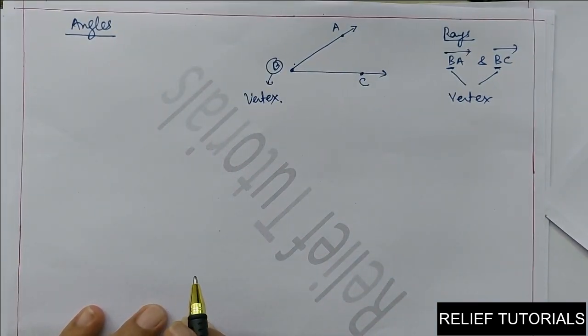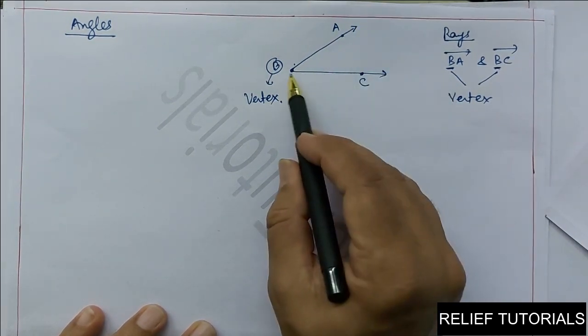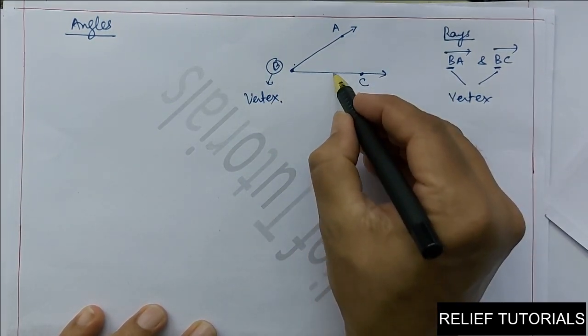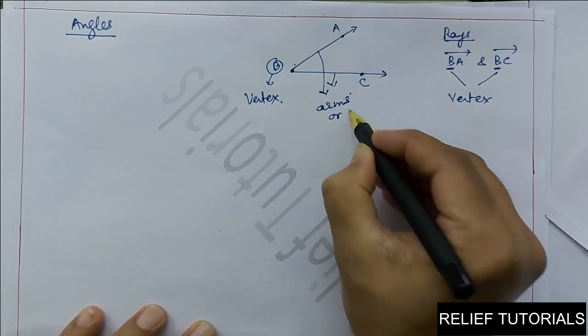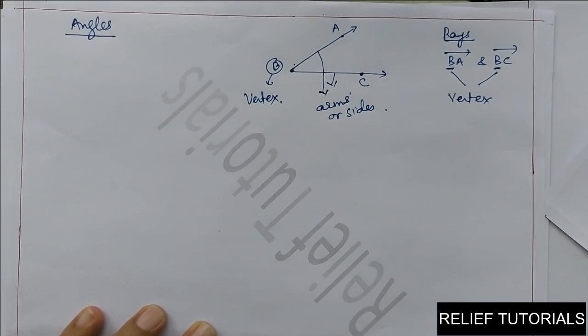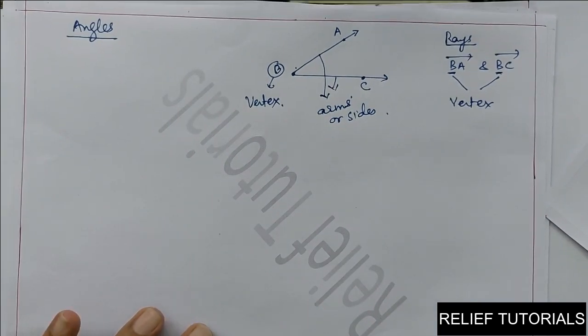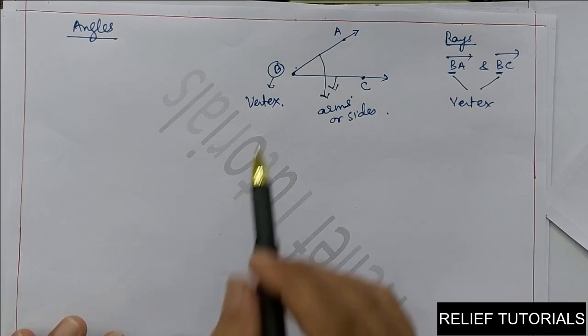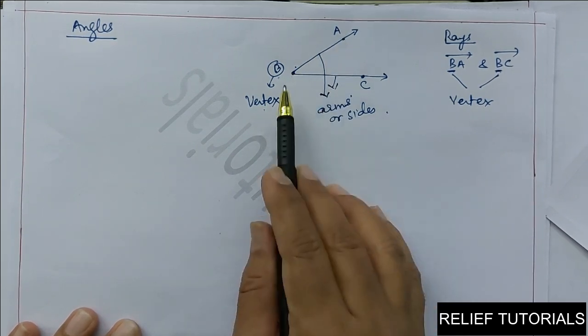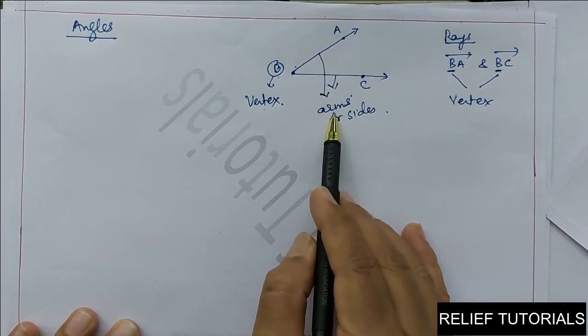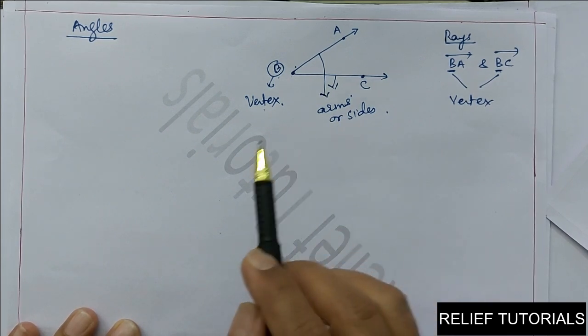Okay, and the rays BA and BC are called arms. These two are called arms or sides. So what is an angle? A figure formed by two distinct rays having the same initial point is called an angle, and the same common initial point is called the vertex. The two distinct rays BA and BC are called arms of an angle or sides of an angle.